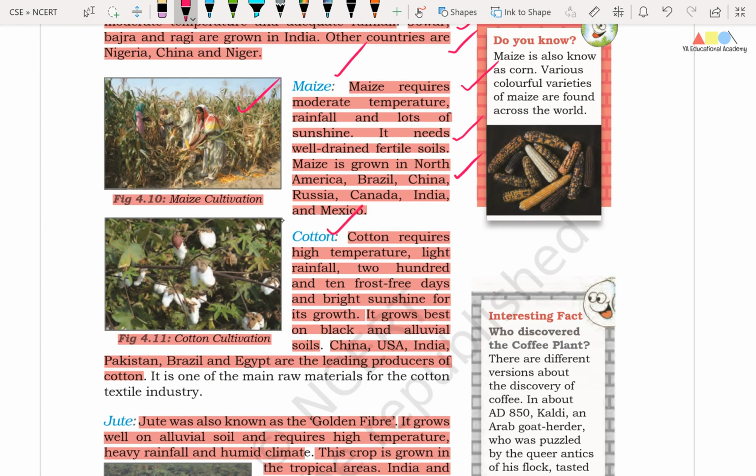Okay friends, now we will try to understand about the cotton crop. Friends, cotton requires high temperature, light rainfall, 210 frost-free days and bright sunshine for its growth. It grows best on black and alluvial soils, and some of the important countries that grow cotton are China, USA, India, Pakistan, Brazil and Egypt.